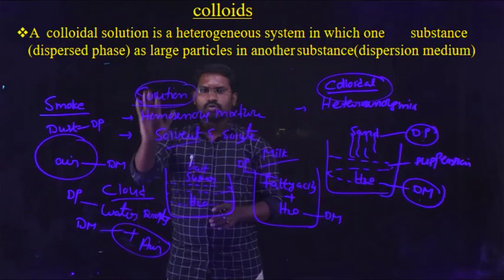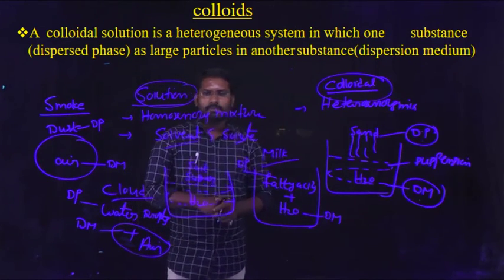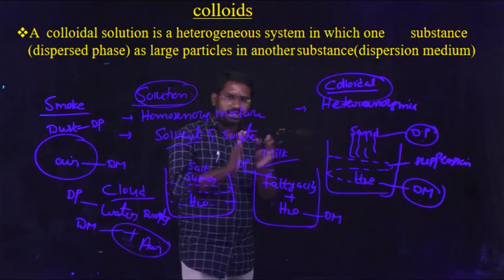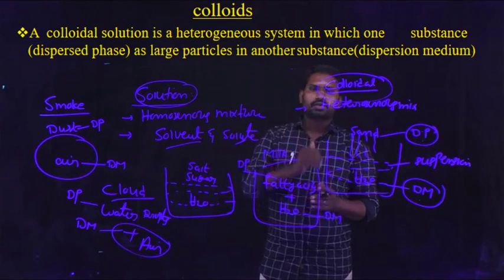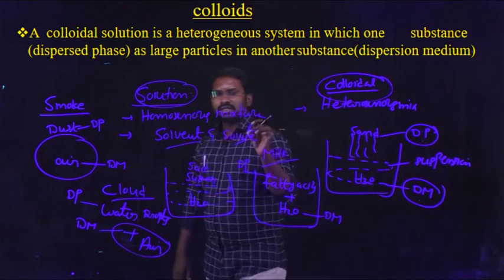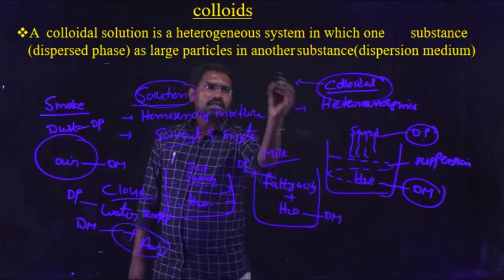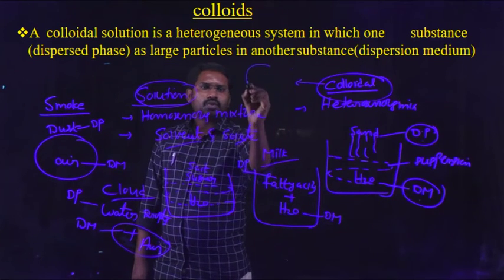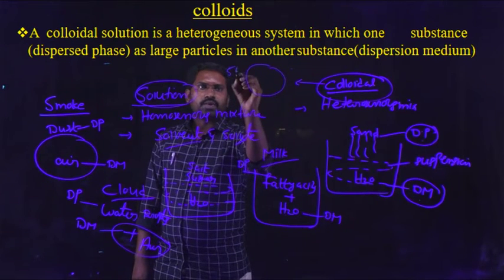A true solution is a homogeneous mixture and a colloidal solution is a heterogeneous mixture. Another important factor to identify whether a given solution is a true solution or a colloidal solution is the size of the particle. In case of colloidal particles, the diameter is 500 nanometer.